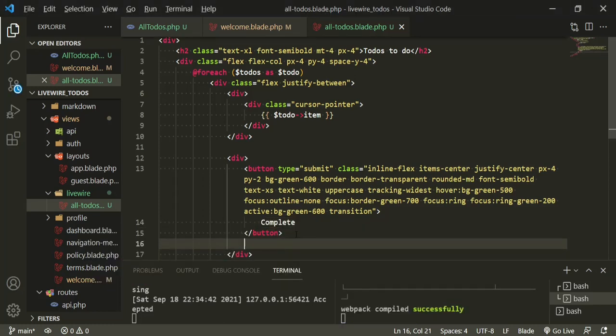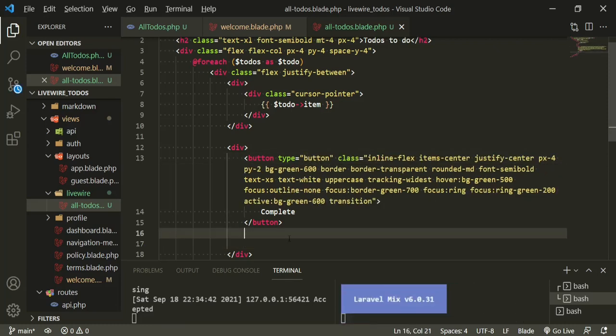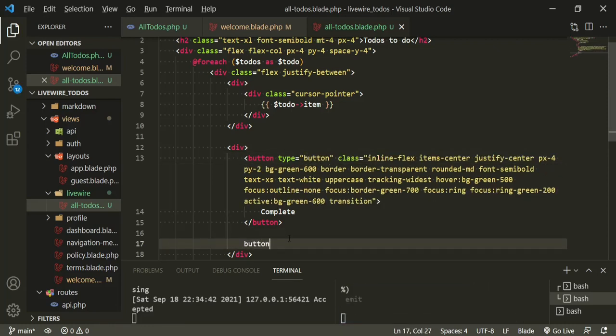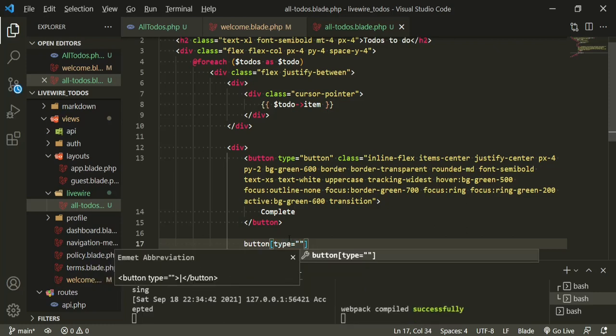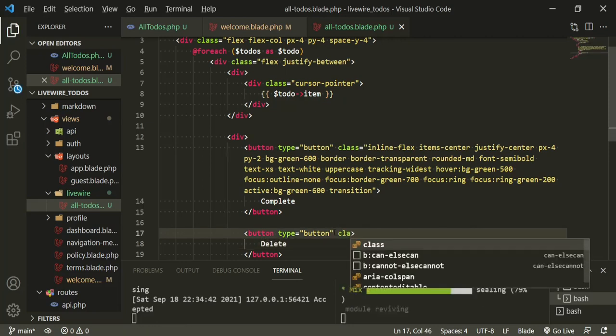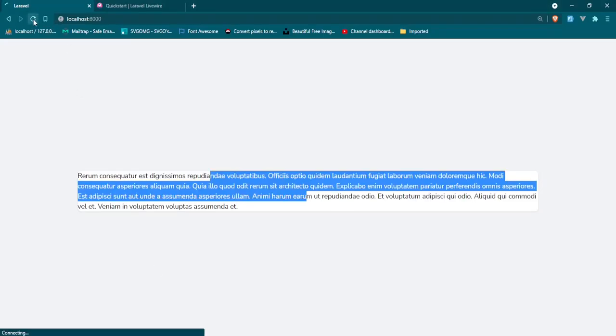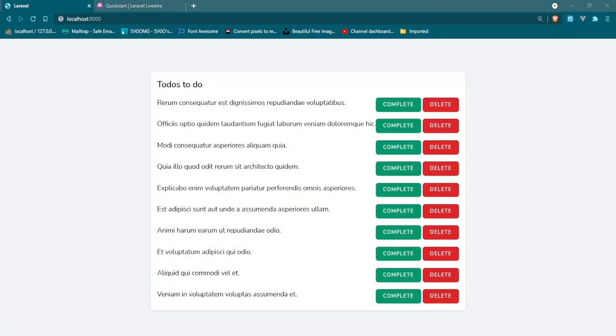And then under this button, well, this button should be button. This button will be another button. Type equals button. This one is going to say delete. And here are the classes for that. Let's go back and see what it looks like now. Okay, so it's kind of starting to look like something. So before we get into the functionality of all this stuff, let's finish building this out.